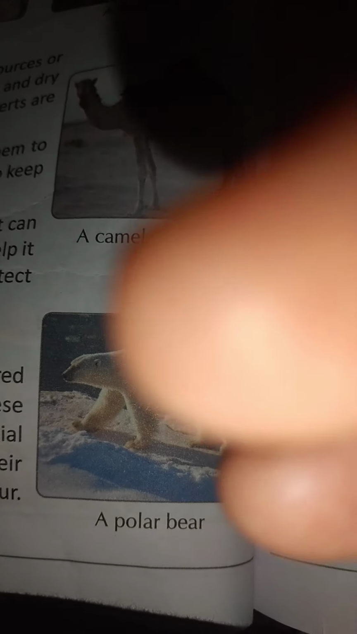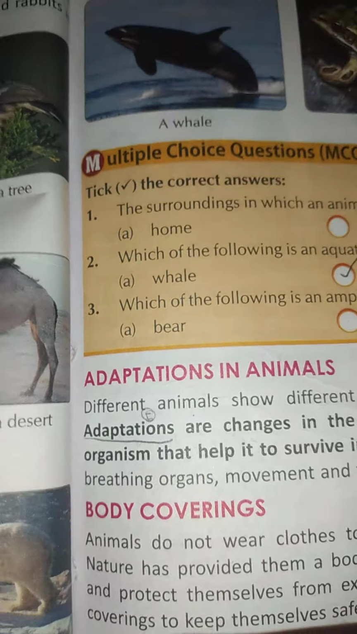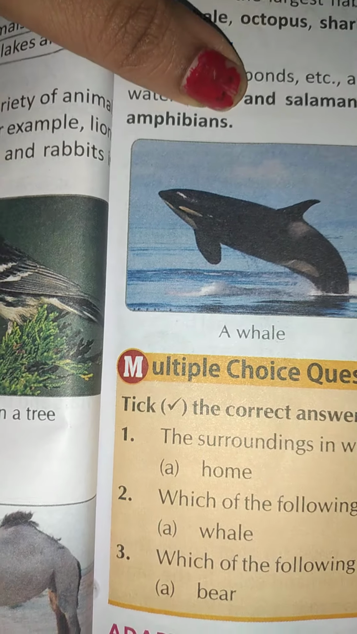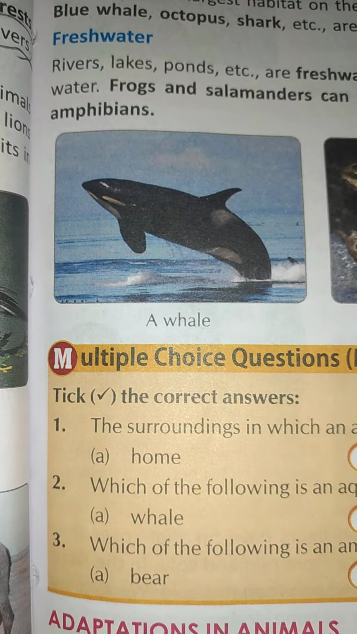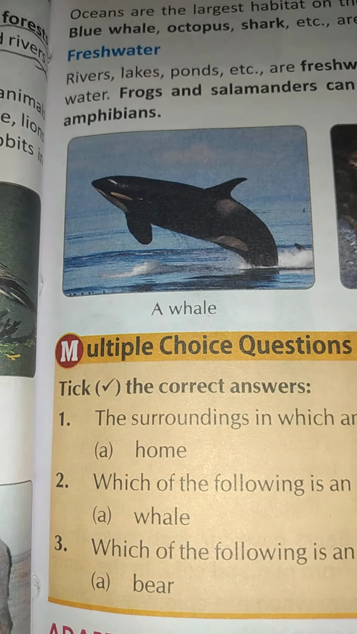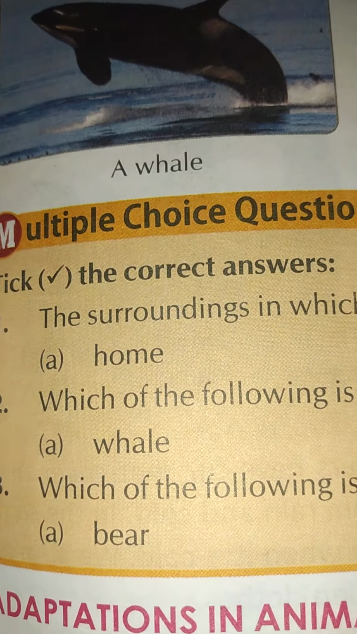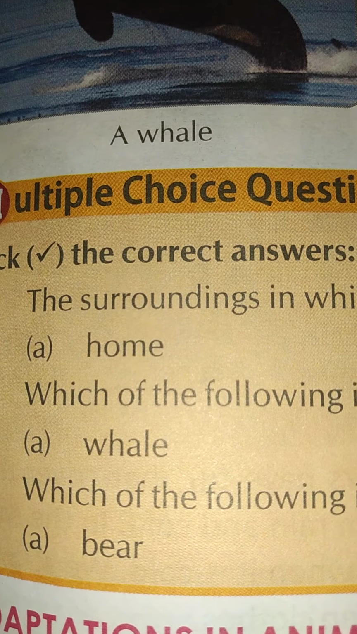Okay, now we will talk about the next habitat, moving on to the next segment, freshwaters and oceans. See this, children, oceans. The oceans are the largest habitat on earth. A large variety of fishes are found in the oceans. Blue whale, octopus, shark, etc., are found in the oceans.